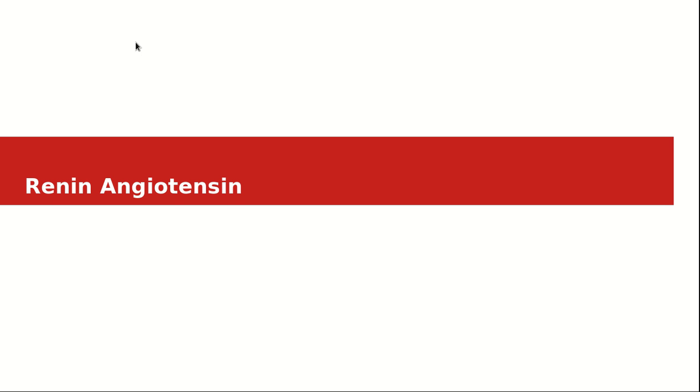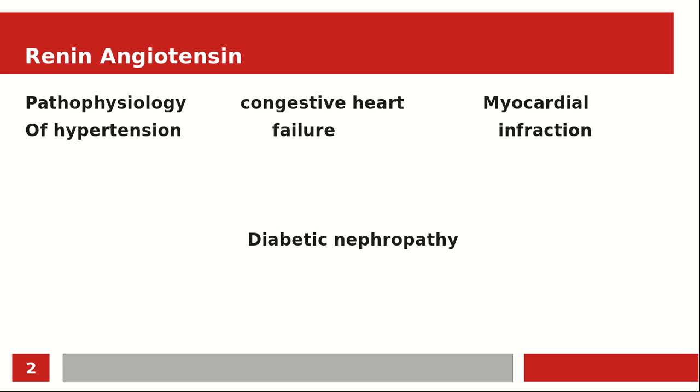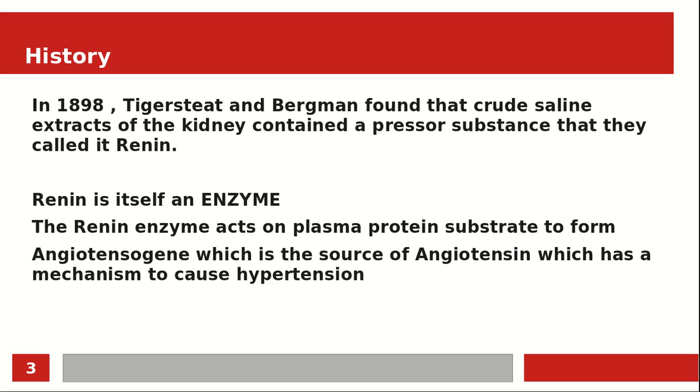Renin angiotensin system, a system which is responsible for regulation and the effect on hypertension in hypertensive patients. Hypertension can cause congestive heart failure because of the pressure of the blood on the heart, myocardial infarction, diabetic nephropathy, nephropathy.